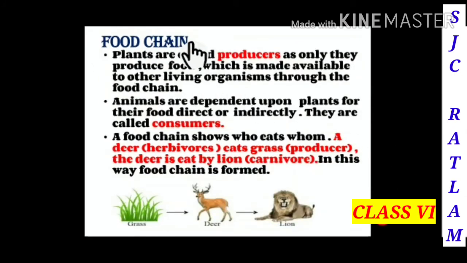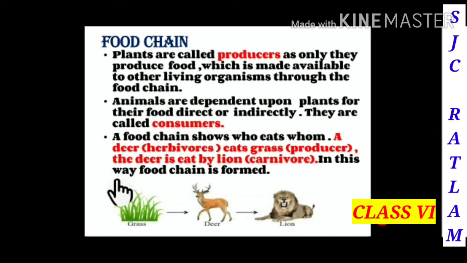Food chain. Plants are called producers as they produce food, and plants are the first in the food chain, which is made available to other living organisms through the food chain. Animals depend upon plants for food directly or indirectly. That's why they are called consumers.